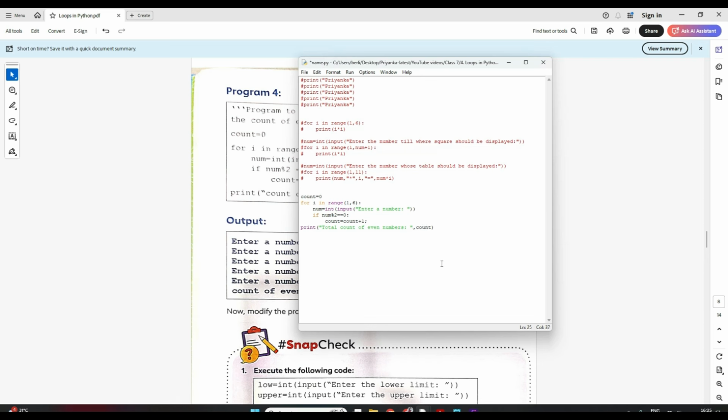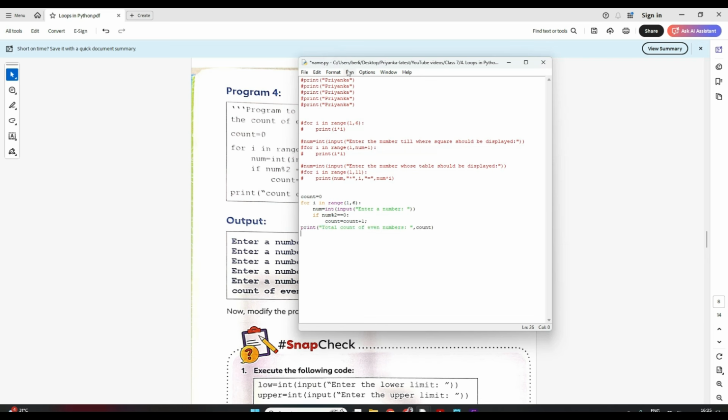Clear? Remember students, whatever is indented inside the for loop is executed again and again for each iteration. And what is not indented with it is executed after that loop.